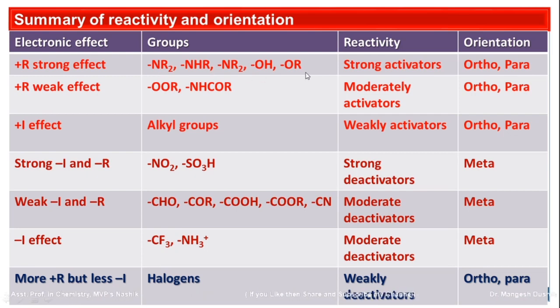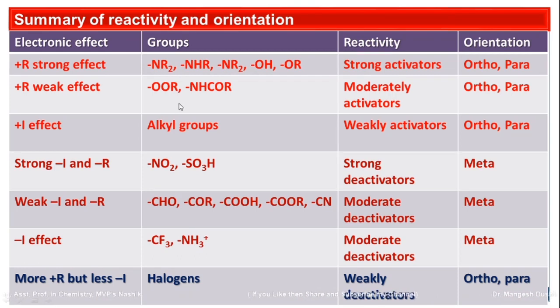All these functional groups have a strong minus I effect and a plus R effect, and the plus R effect is stronger. So they are called strong activators, and the incoming electrophile goes to the ortho and para positions. So amine, hydroxyl and ether functional groups are strong activators and will give us ortho and para substitution.